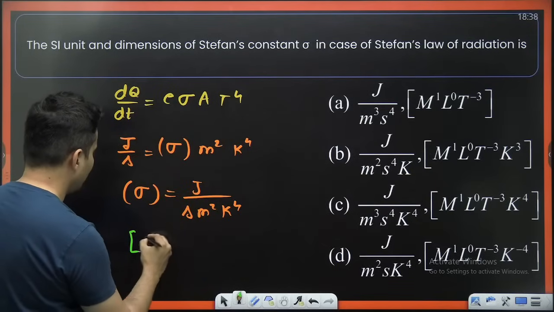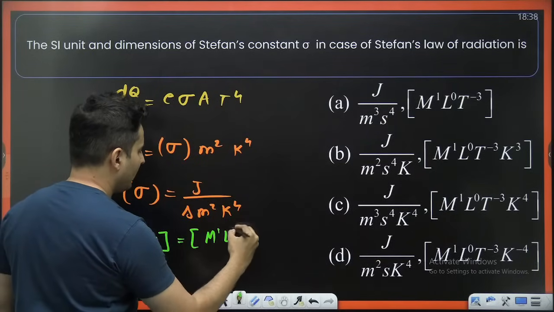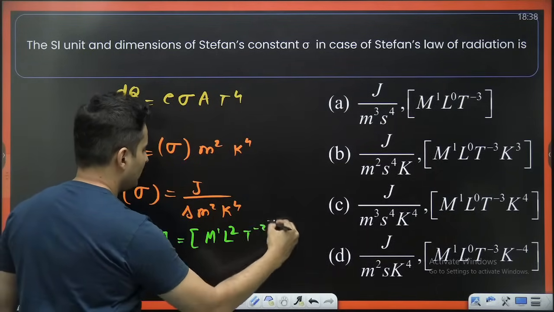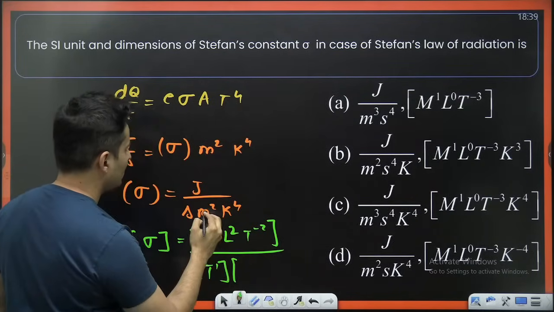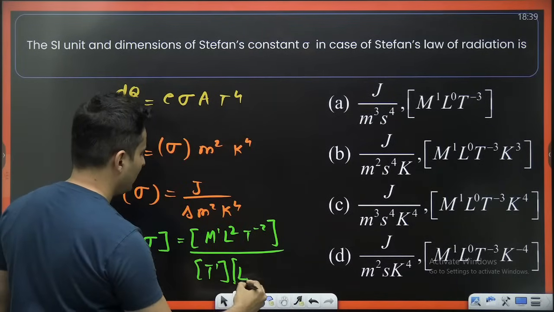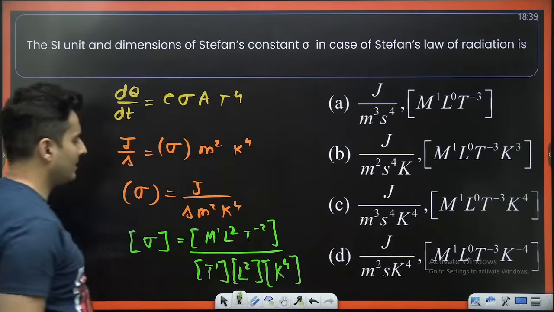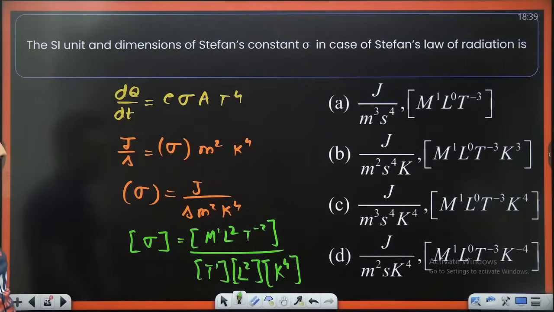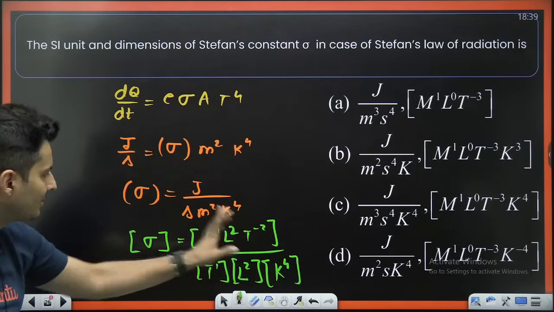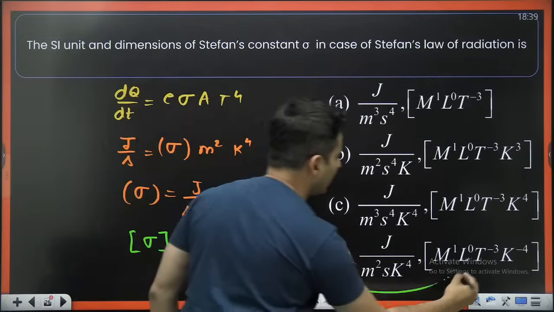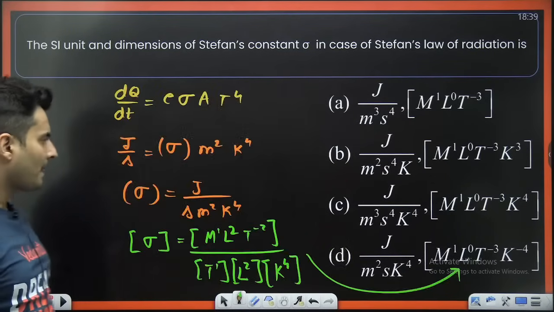If you convert it into dimensions of sigma, joules is M raised to 1, L raised to 2, T raised to minus 2. Second is time raised to 1. This is meter square, meter is length, so length raised to 2. And Kelvin, K raised to 4. You solve this and you will see that L square gets cancelled. Yes, M raised to 1, T raised to minus 3, K raised to minus 4. Exactly, you will get this. Perfect. So it matches.